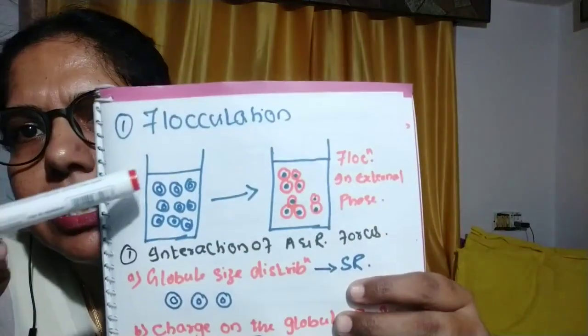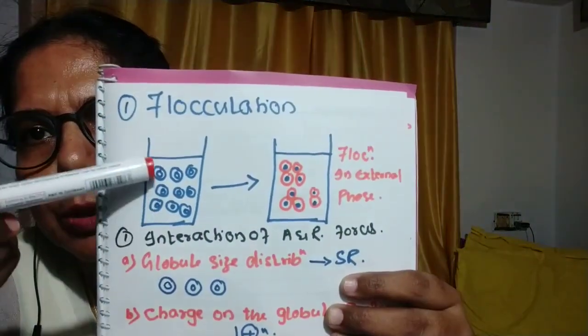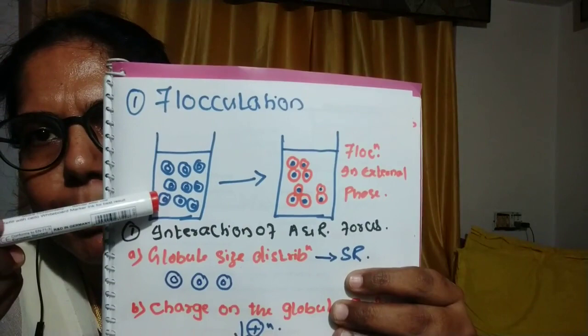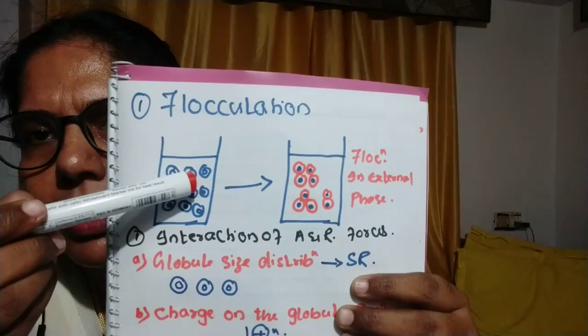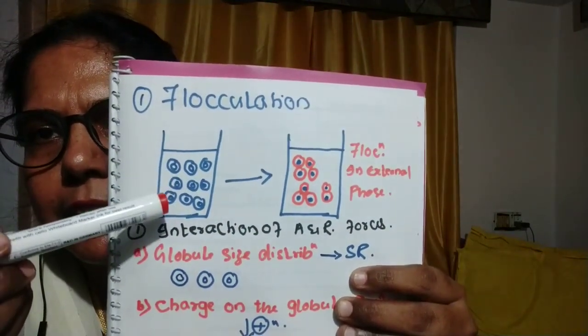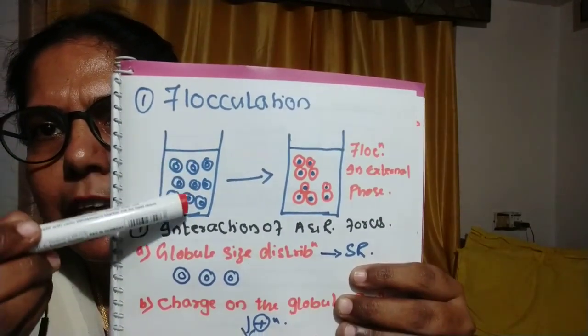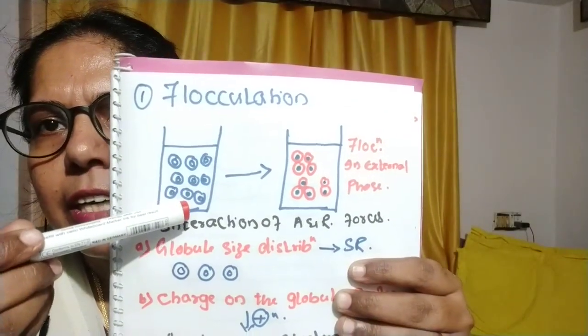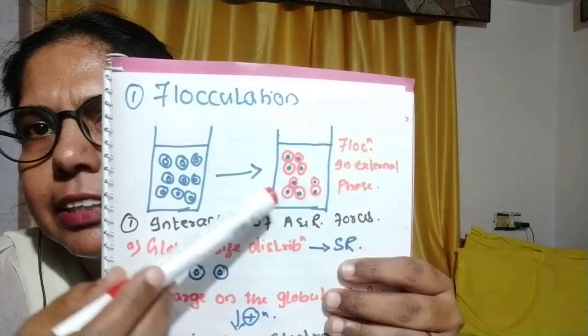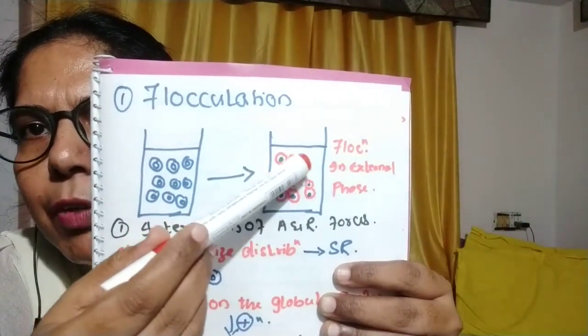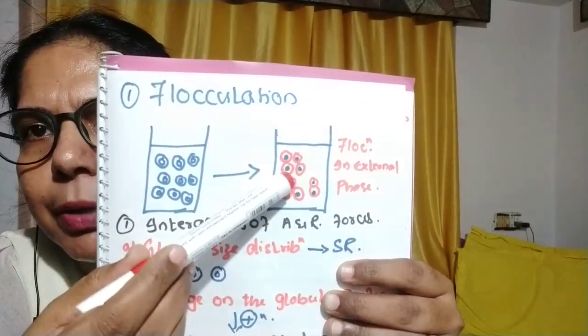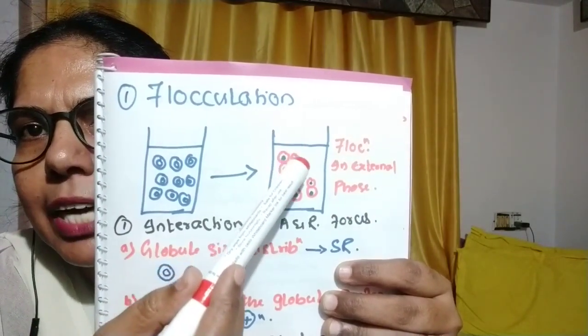First I will show you pictorially what happens. See, in this first picture I have shown the normal emulsion, where we have dispersed globules dispersed in a dispersion medium. Here I have shown that flocculation has taken place. You can see the aggregation.